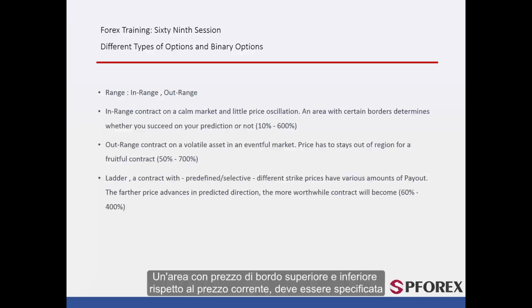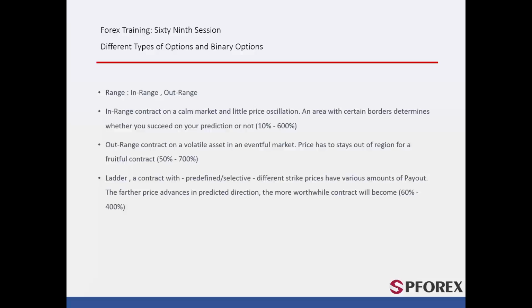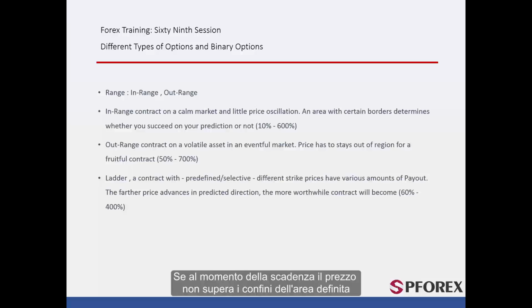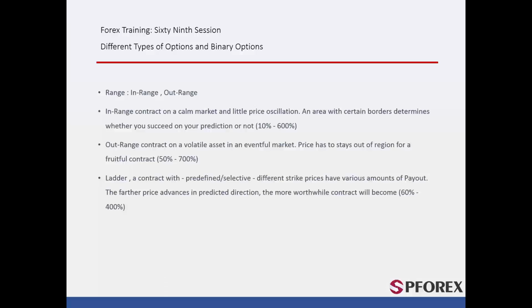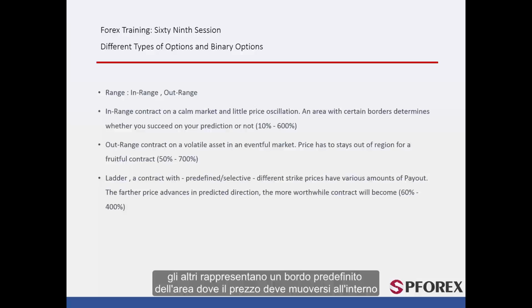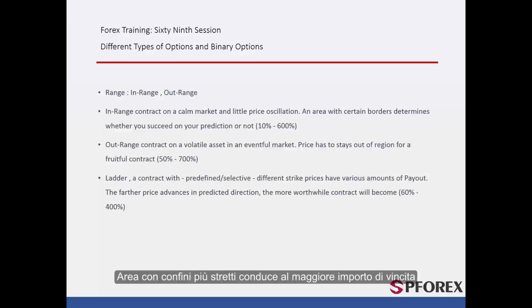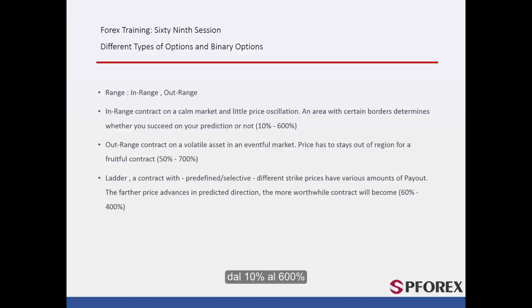An area with higher and lower edge price from the current price must be specified. If at the expiration time price does not cross boundaries of the defined area, then the trader gains profit. Otherwise, they would lose the premium and the deal. While some binary option providers permit traders to select high and low boundaries of the region, others represent a predefined edge of the area that price must move within. Area with tighter borders leads to higher amount of payout, from 10% to 600%.